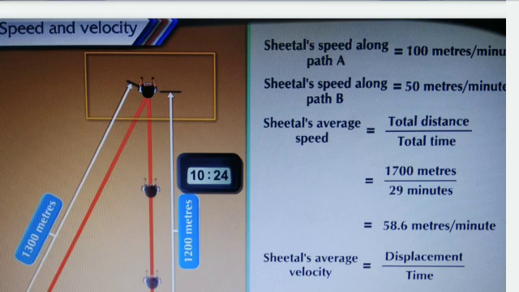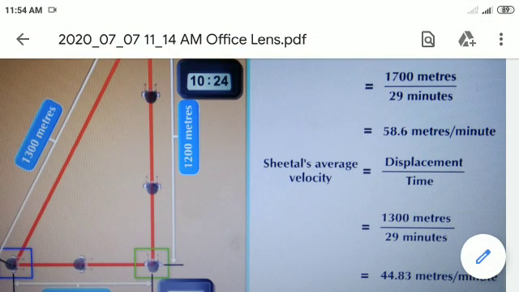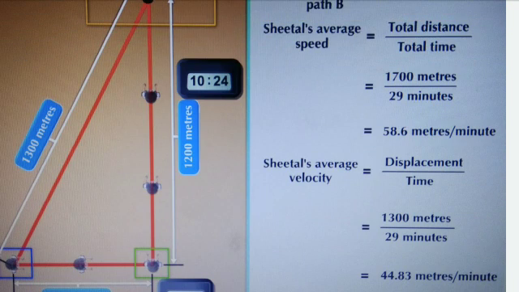Shital's average speed is equal to total distance upon total time, that is 1700 meters upon 29 minutes, which is equal to 58.6 meters per minute. And what is Shital's average velocity? We know that velocity is equal to displacement upon time, that is 1300 meters upon 29 minutes, which is equal to 44.83 meters per minute.